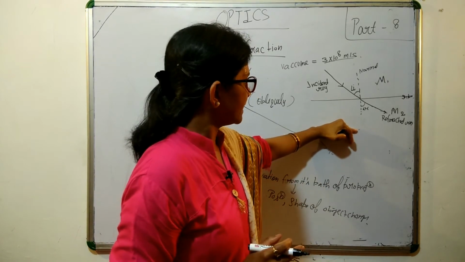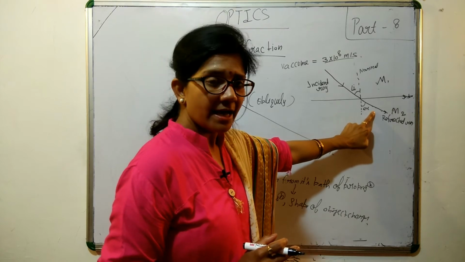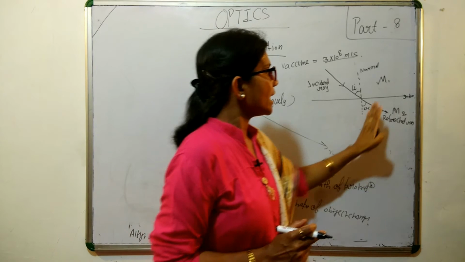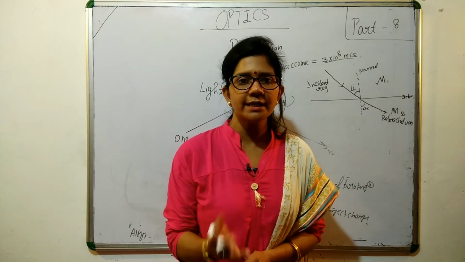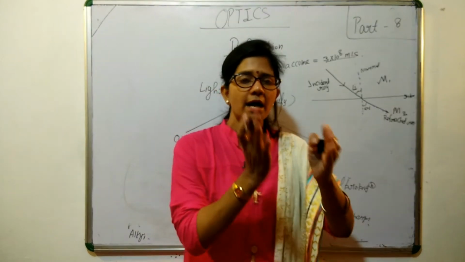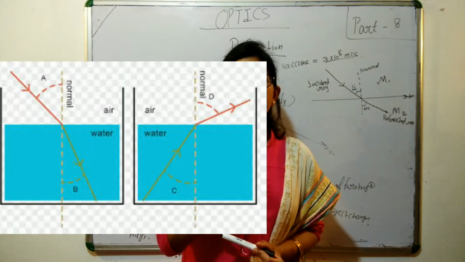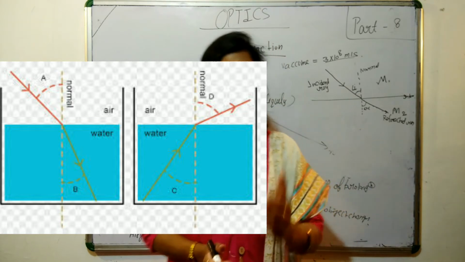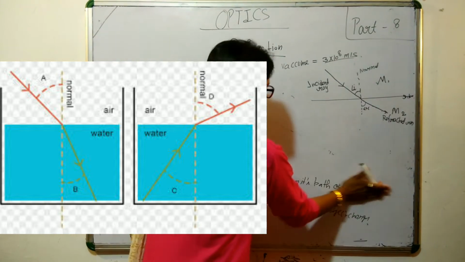Now the next question that comes to mind is that this refracted ray can move either toward the normal or away from the normal. There are two situations. Actually it is deviating, so in case of deviation it can be toward the normal or away from the normal. So what is the main factor which decides the bending of light?